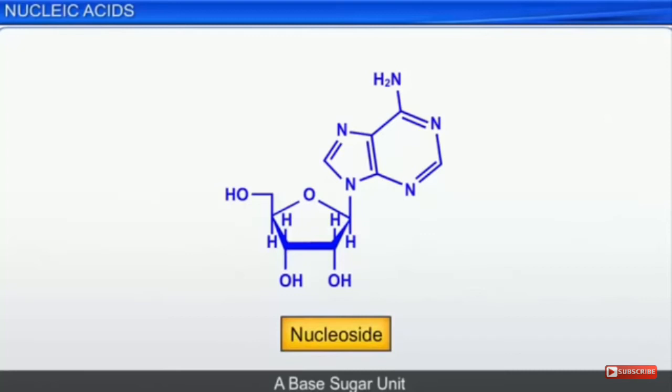A base sugar unit, very important. Suppose we have taken adenine, so we call it adenosine. If you have taken adenine as the base unit over here, we can call it adenosine.